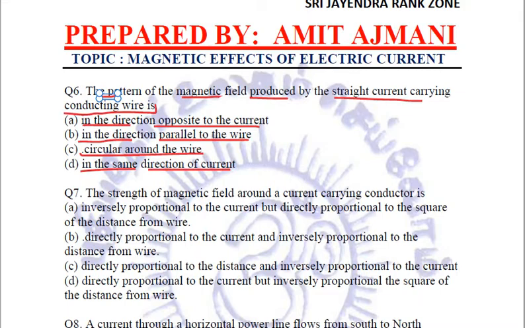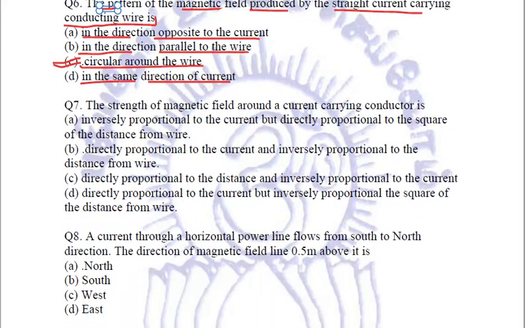The answer is C. Whenever a magnetic field is produced around a straight current carrying conductor, it is always in the form of concentric circles, right? So the answer is option number C.